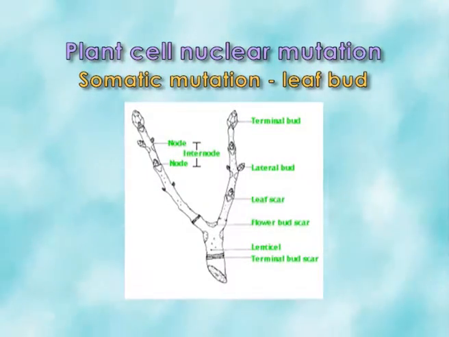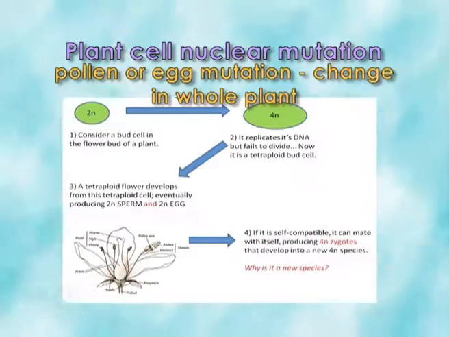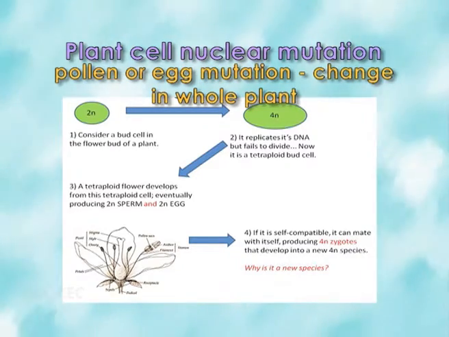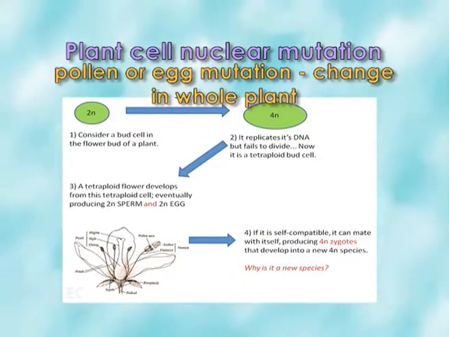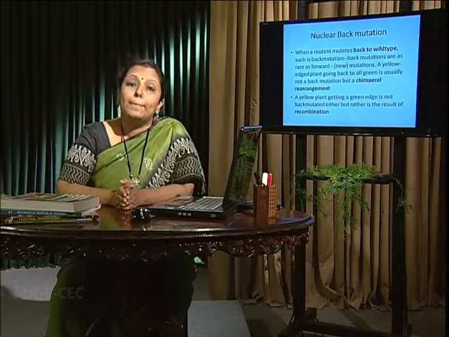As we know, if the mutation happens in a leaf bud, in the case of mitosis, that can be found in that part of the plant. But if it happens in the plant before meiosis, that can actually be found in the next generation, delivered to the descendants. Nuclear back mutation.